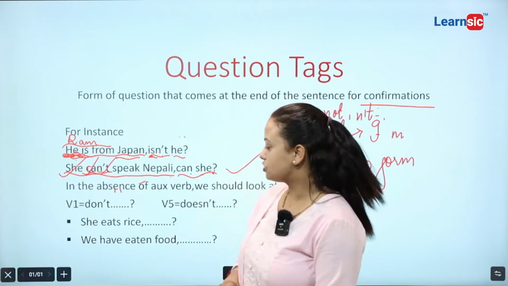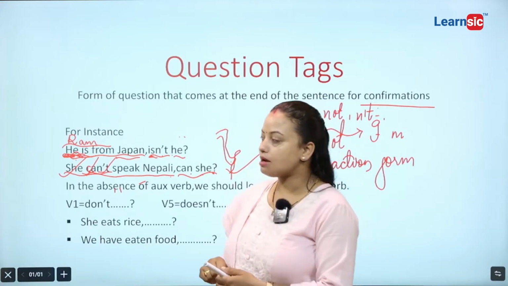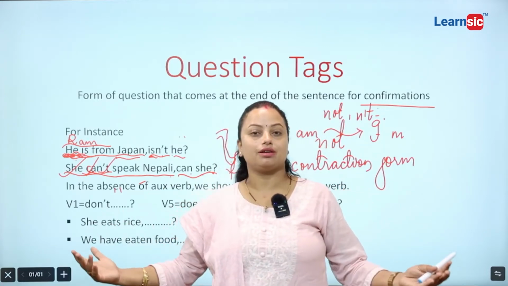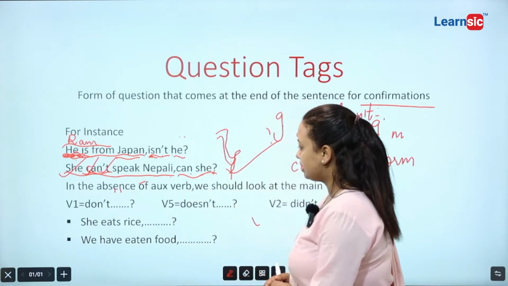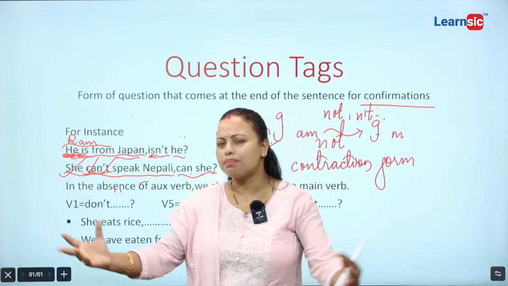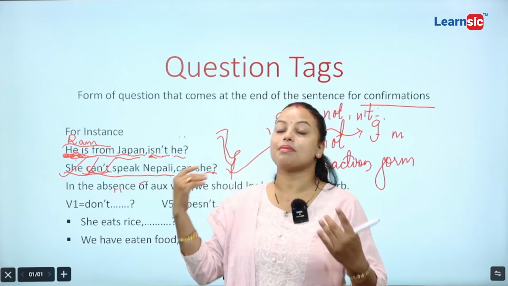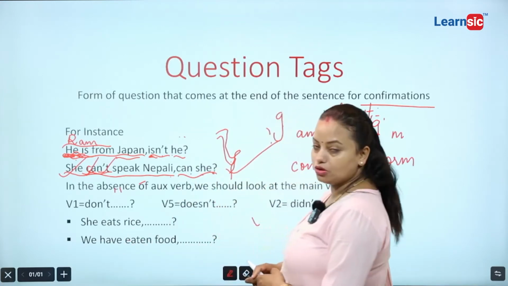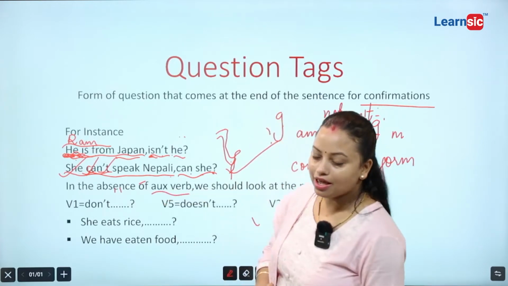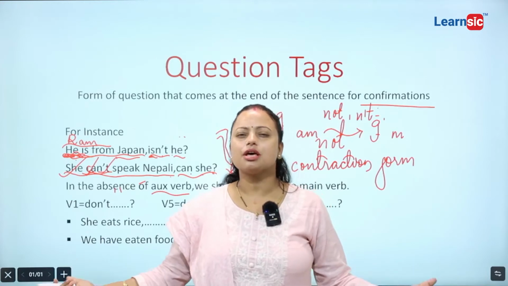Now, let's go to another case, okay. These two are the general examples of question tag. We will solve many more MCQs here in front of you. Now, let's define another case, because there will be several cases which will further make us panic somehow. So far, I have to go through it. In the absence of auxiliary verb, I have already told you, there may be several cases.